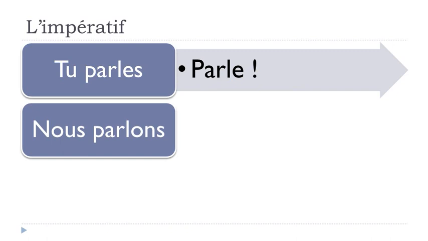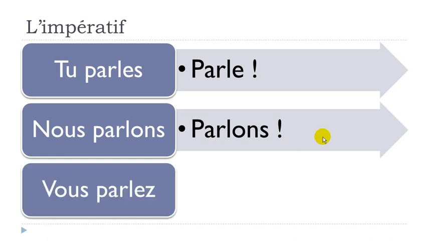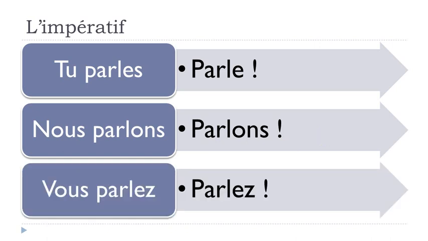Then nous parlons, so this is the present form. Well, it's quite easy. You don't touch it, you don't change anything, you just put it back here. Don't put the pronom personnel, of course, just put this point d'exclamation at the end, and you've got your imperative form, so parlons. Okay, and then vous parlez, well, same thing here. You just keep it like it is at the present form, and you just put your point d'exclamation at the end.